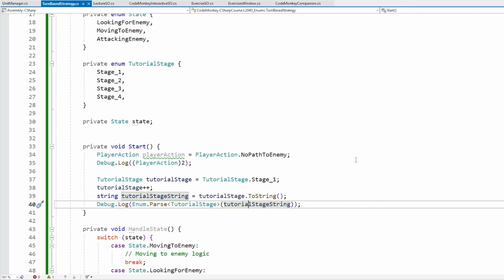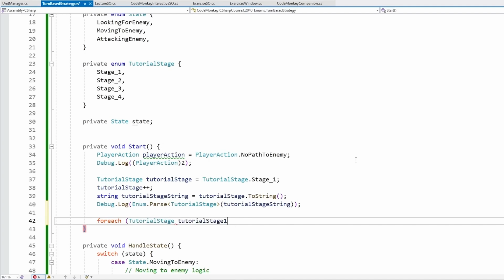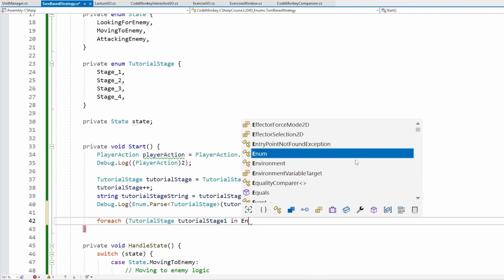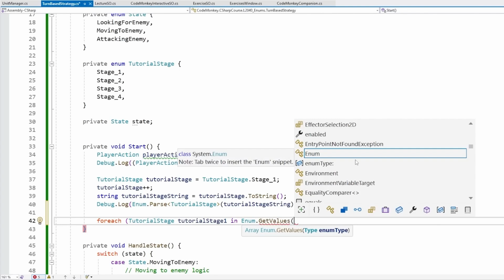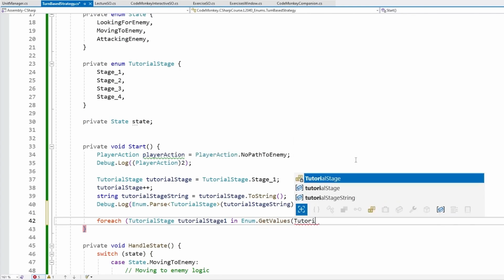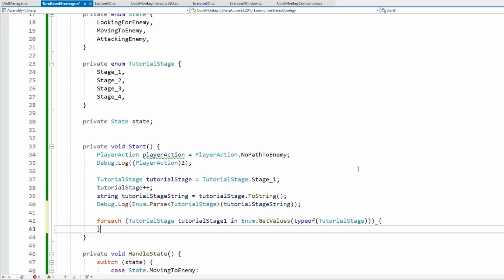Then yet another thing you can do with enums is simply cycle through all of the possible values. For that, we can do, for example, a foreach inside the tutorial stage. Let's cycle through all the tutorial stages. Now here you can't do, for example, tutorial stage.Count. No, that doesn't work. So instead, in order to get all the values, you go again inside the enum class. And for this one, you can call GetValues. This one takes in a type. So to get a type, we want to type tutorial stage, but just like this, nope, this does not work. In order to get the actual type object, we use the keyword typeof and pass in our tutorial stage. So yep, like this it works.